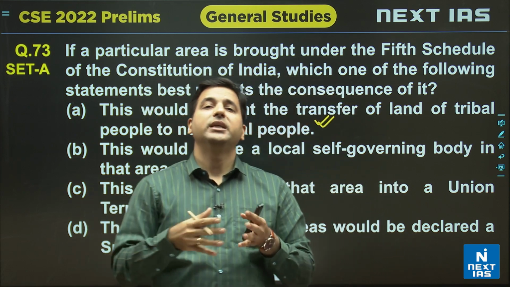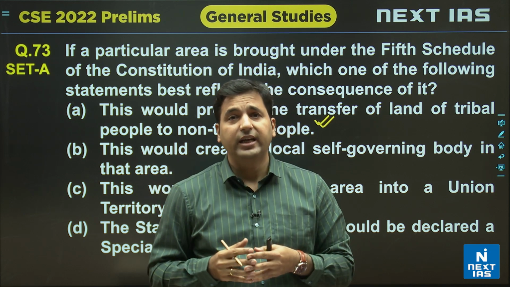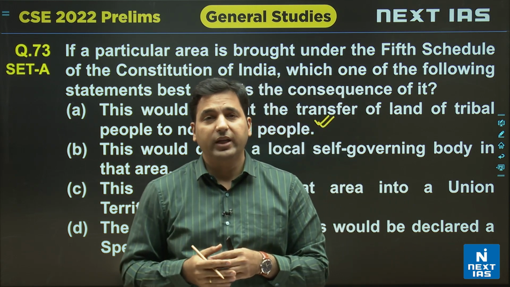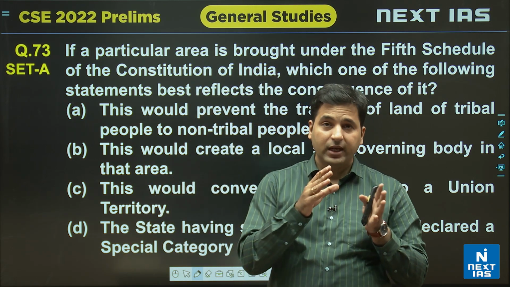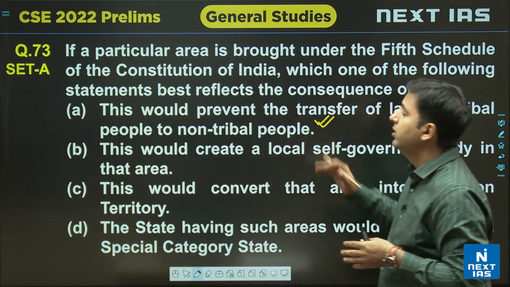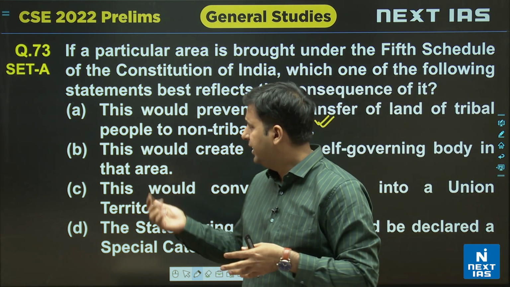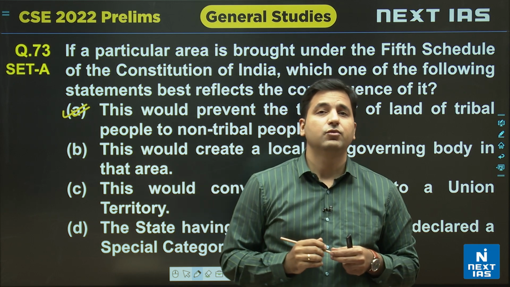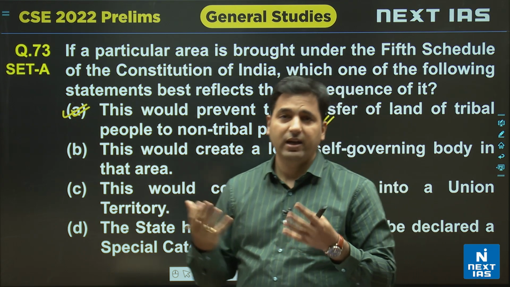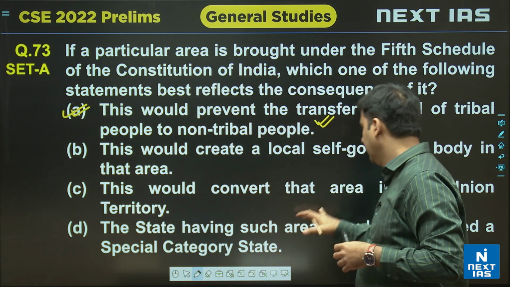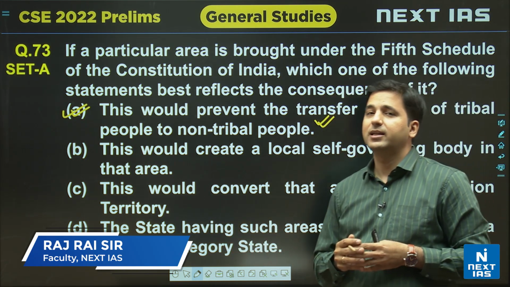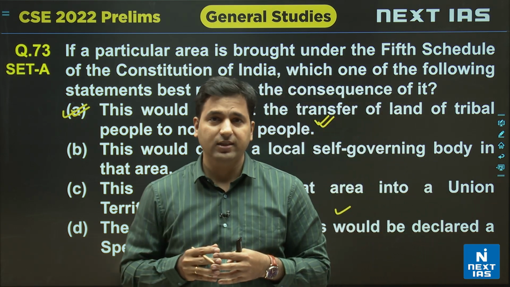Usually the moneylenders and construction giants would like to interfere in tribal areas. So to give the tribal community a sense of protection and security, the 5th Schedule specifically mentions that no land which belongs to a tribal will ever be transferred to a non-tribal person. So clearly the right answer would be A. It could not be for local self-government alone, because for that we have panchayats and other mechanisms. It could not convert that area into a union territory, nor have such an area declared a special category state. So you can do it with the elimination criteria as well.